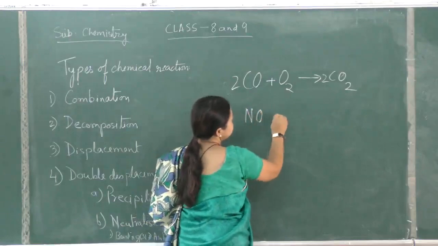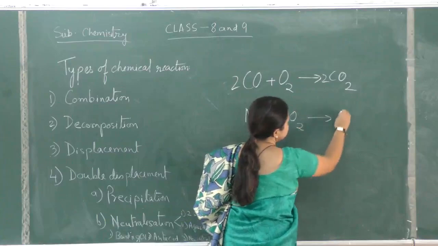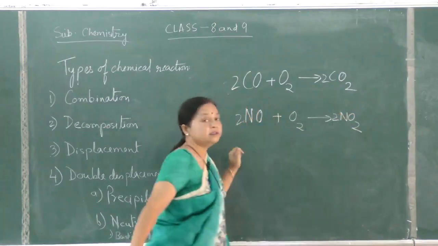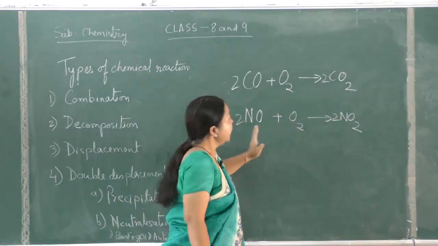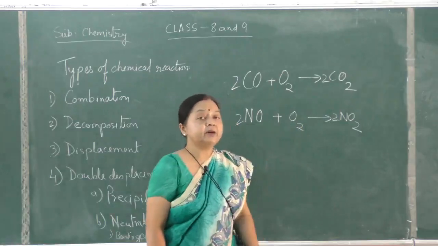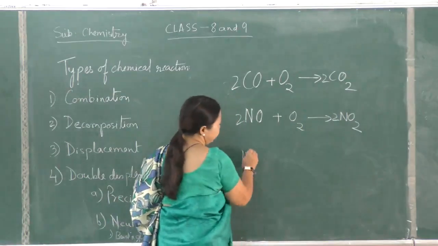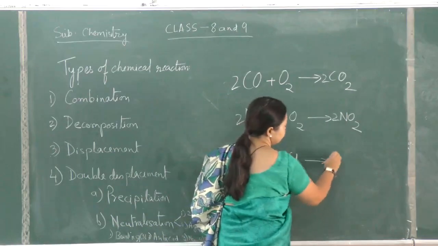Nitrogen monoxide reacts with oxygen to form nitrogen dioxide, another example of a compound combining with an element. Two compounds also can combine to form another compound. For example, ammonia reacts with HCl to form NH4Cl.